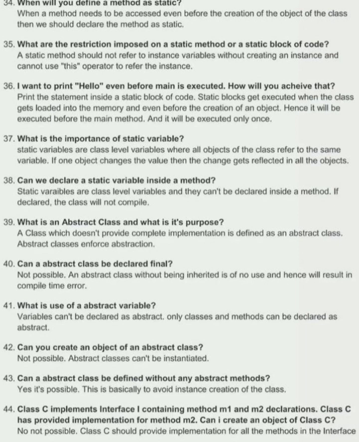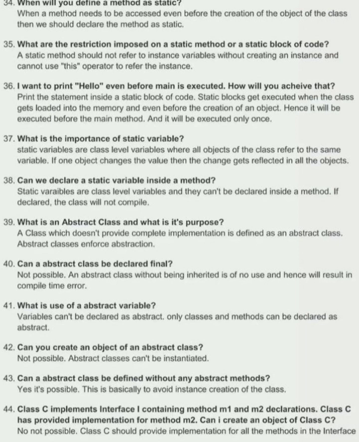41. What is the use of an abstract variable? Variables can't be declared as abstract, only classes and methods can be declared as abstract. 42. Can you create an object of an abstract class? Not possible. Abstract classes can't be instantiated. 43. Can an abstract class be defined without any abstract methods? Yes, it's possible. This is basically to avoid instance creation of the class.